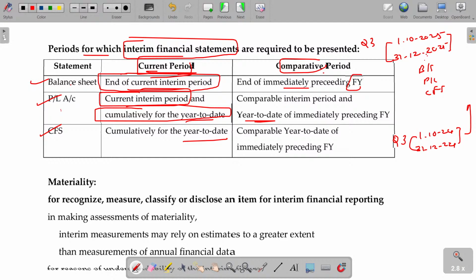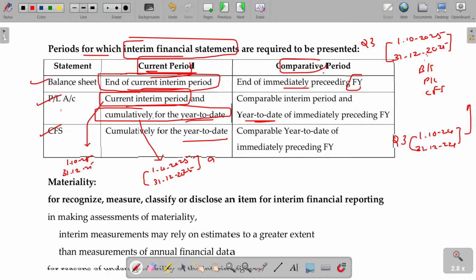For this Q3, you have to show the P&L account for 1/10/25 to 31st December 25. This is about the current interim period. Cumulative for the year to date means the year starts on 1/4/2025. This third quarter ends on 31st December 2025. If you prepare for the 9 months, that is called cumulatively for the year to date. Year, starting year to the date of closure.